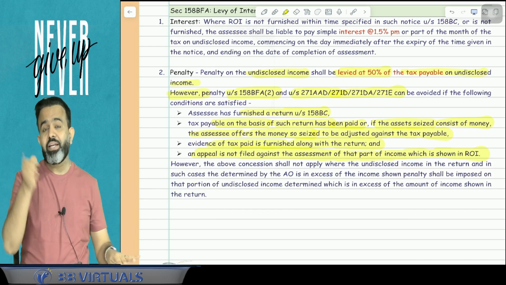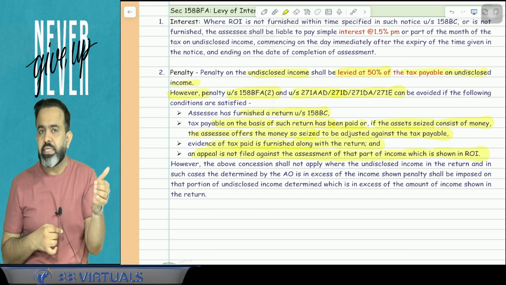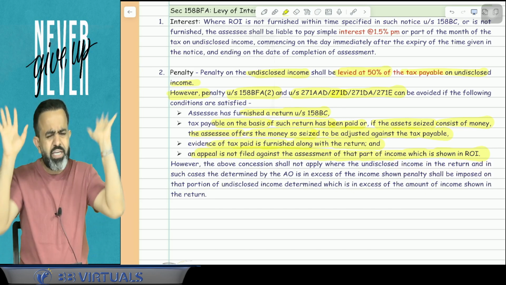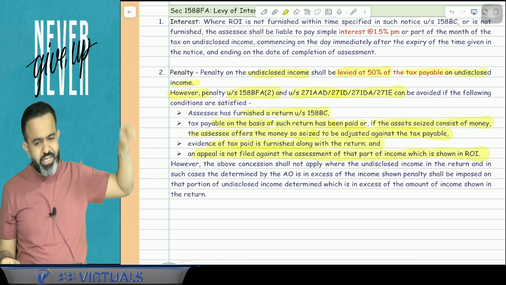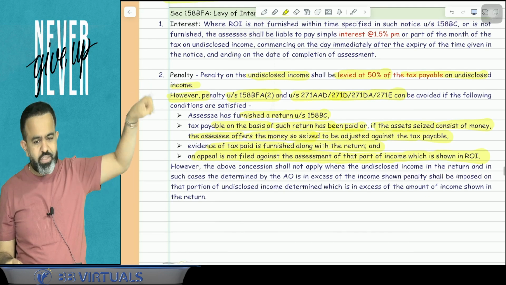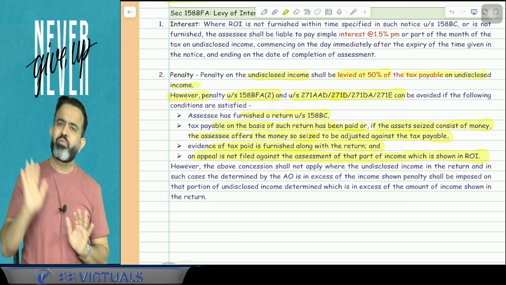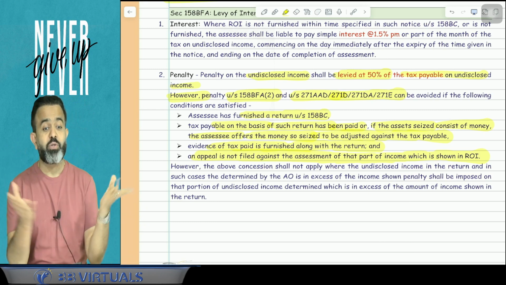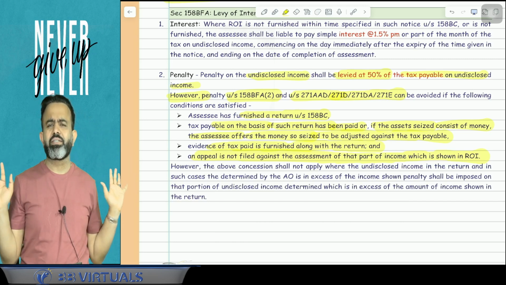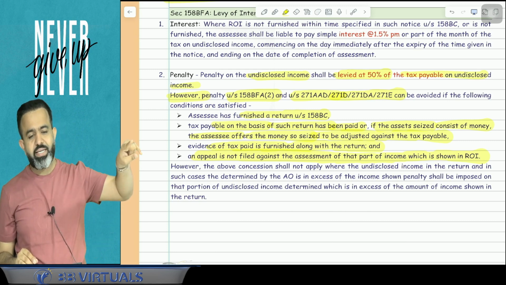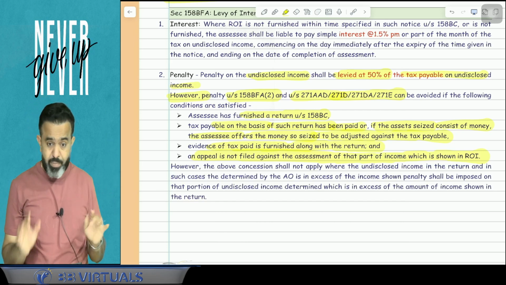So guys, you know that when a raid is conducted, after that they will ask you to file the return under section 158BC, and you file the return and disclose the income from your side, then this penalty under 158BFA(2) can be waived. So this penalty can be avoided, means only you have to pay the 60%, that's it. If you disclose everything in the return after the raid, then this penalty can be avoided, and only 60% they will take away in the form of taxes. But there are conditions.